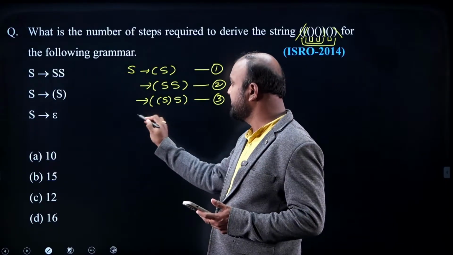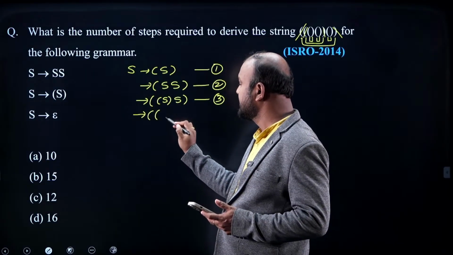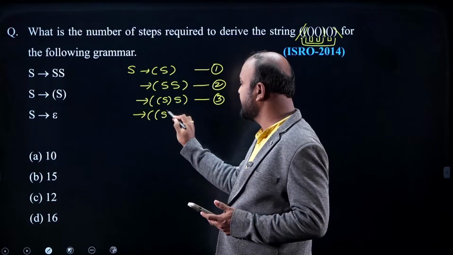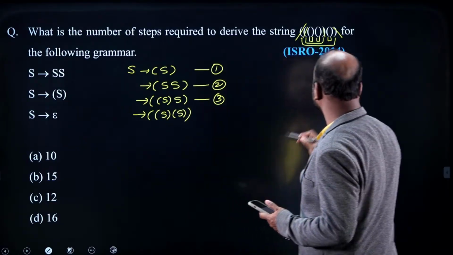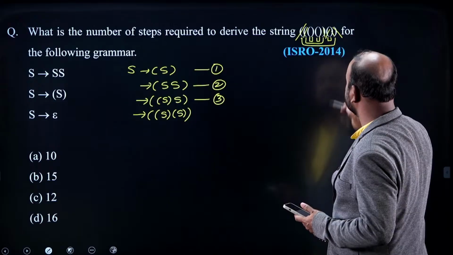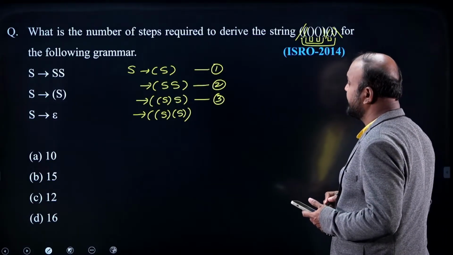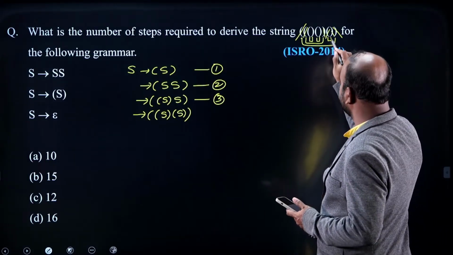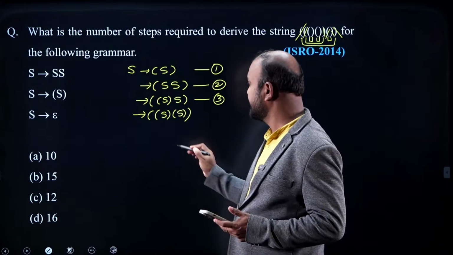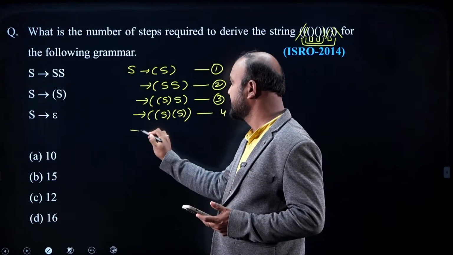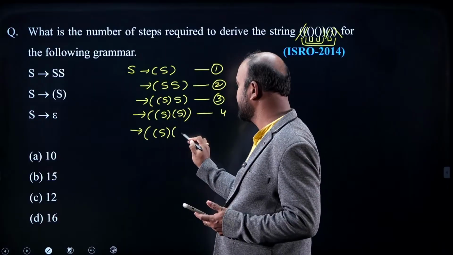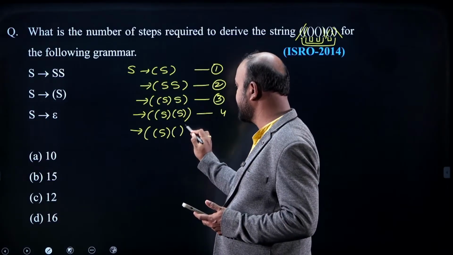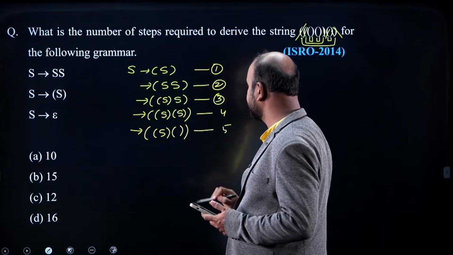And even when I make this second S as open S close again, so I am going to get this open, this close, that is also over, right? And because this is over, then that S should be nullified. This is the fourth step. Open S close, open, that S I want to make it null. This is the fifth step.